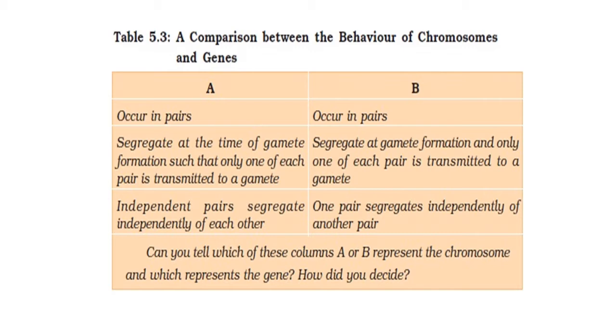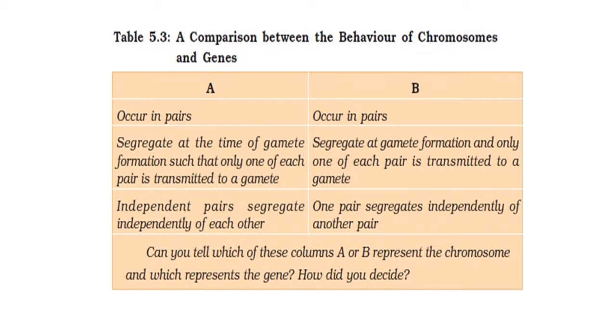In column A, the second point: segregate at the time of gamete formation such that only one of each pair is transmitted to a gamete. On the opposite side you can see: segregate at gamete formation and only one of each pair is transmitted to a gamete. And the third point: independent pairs segregate independently of each other. In column B, one pair segregates independently of another pair.